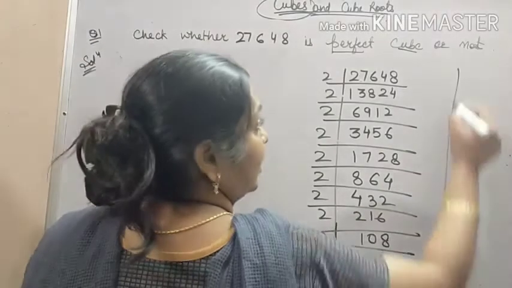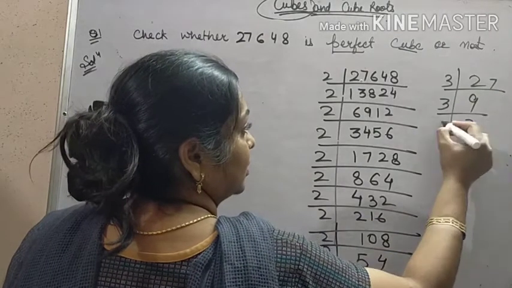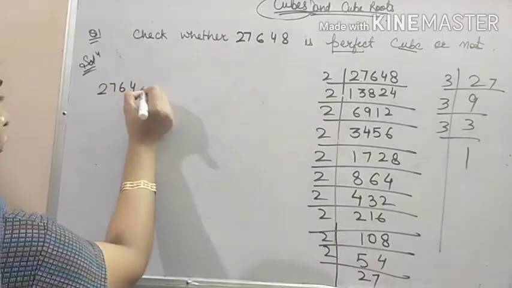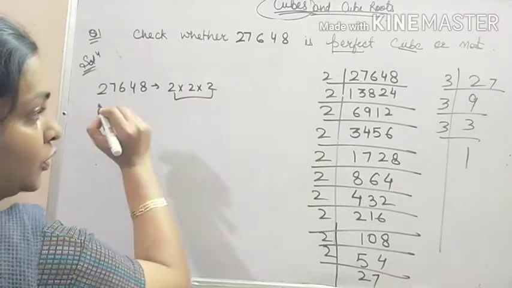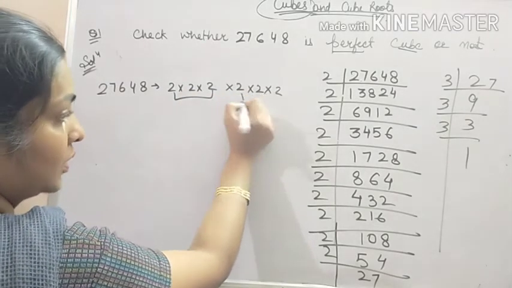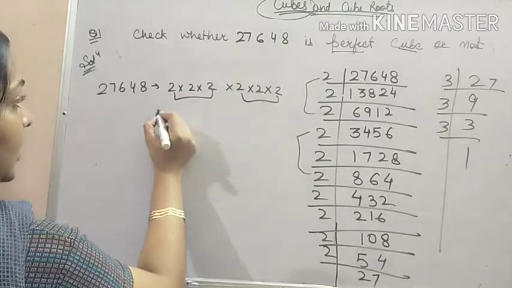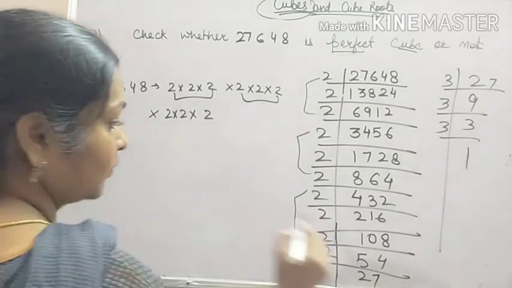Now do the prime factorization of 27 over here. Now the factors of 27648 are 2 into 2 into 2. One group we got. Again 2 into 2 into 2. Second group we get. Then again 2 into 2 into 2. Third group we get.